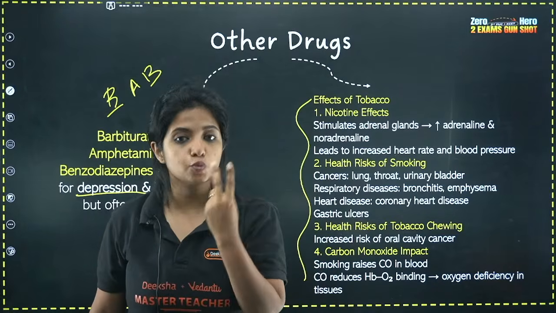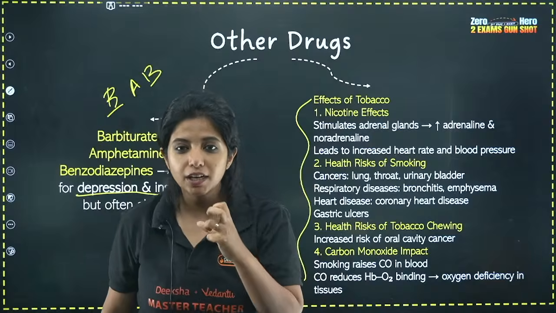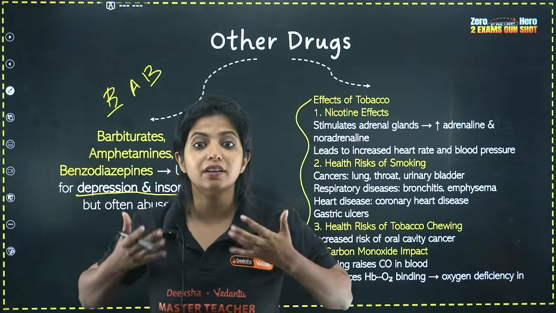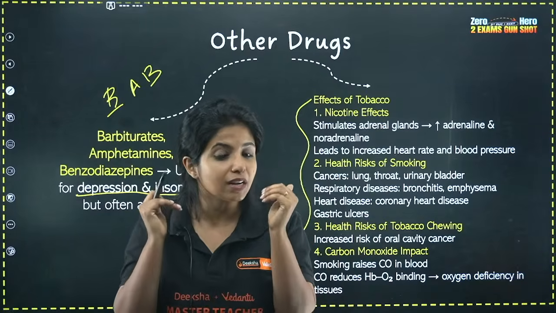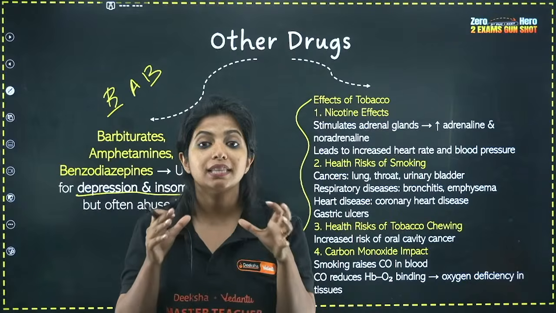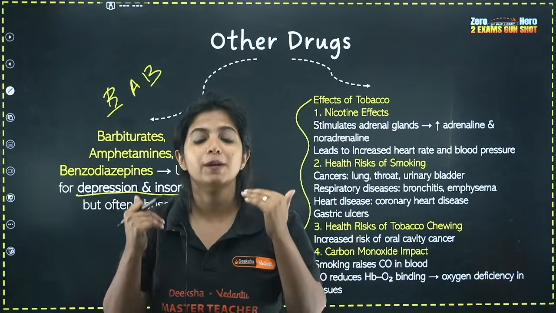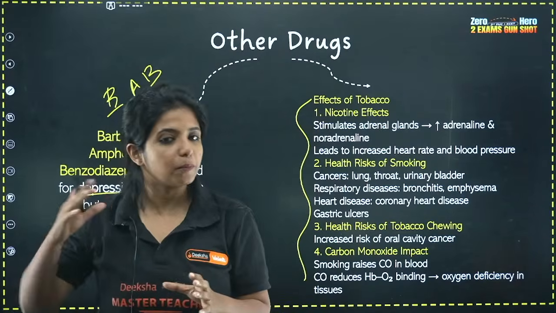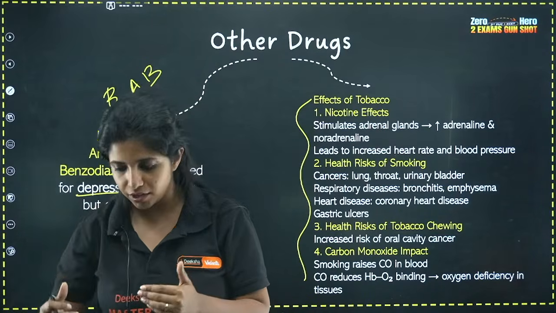Because whenever someone smokes, what exactly happens is that in your body there is an adrenaline rush. Adrenaline, noradrenaline, the rush will be there. And when there is an adrenaline rush, these hormones or neurotransmitters are going to increase your blood pressure. So nicotine is a drug that leads to an increase in your blood pressure and your heart rate.